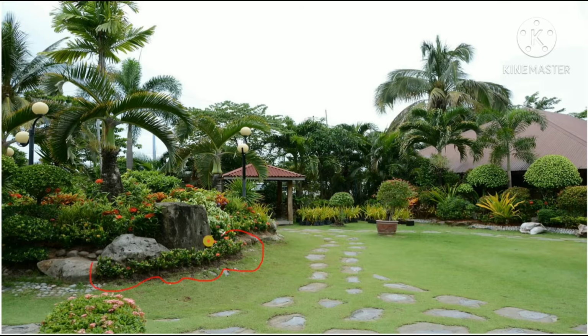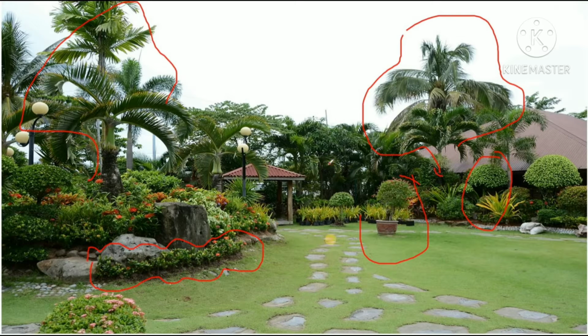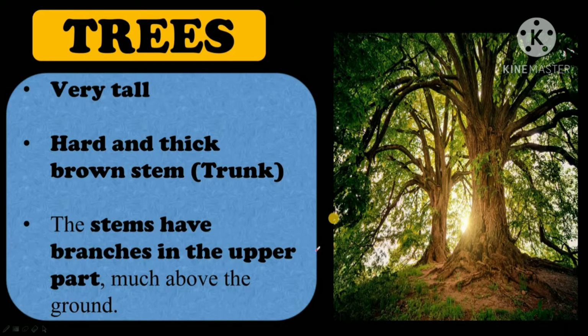So in this picture you can clearly understand the difference between herbs, shrubs and trees. These small plants over here are herbs. These are shrubs. Taller than herbs, they have woody stem also and the branches start near the base. And these over here, the tallest ones, these are trees. Alright, let's move forward. We will now study about trees.